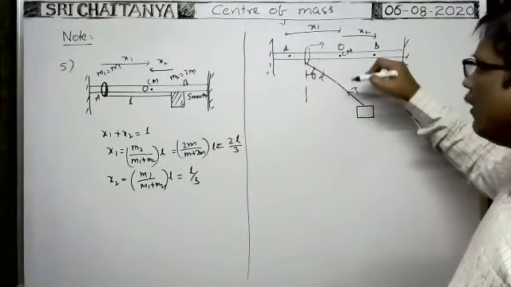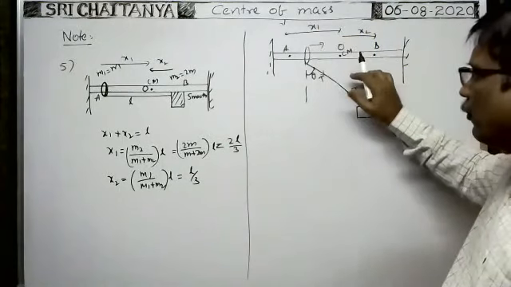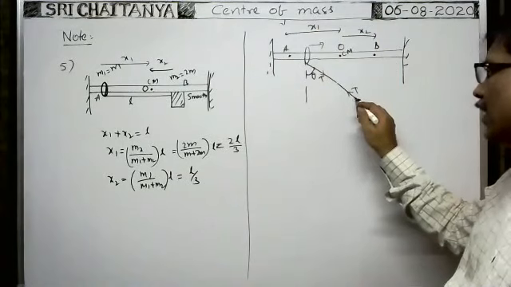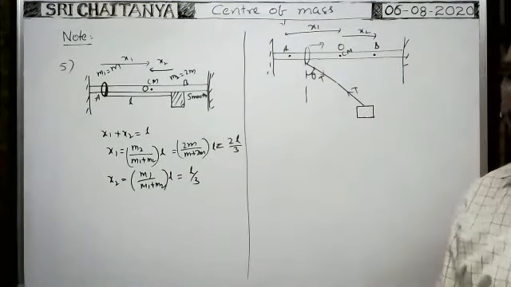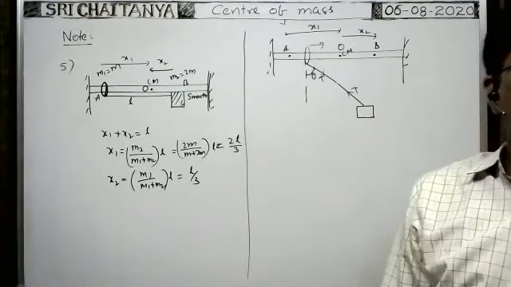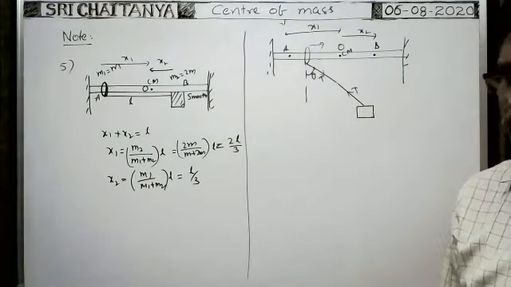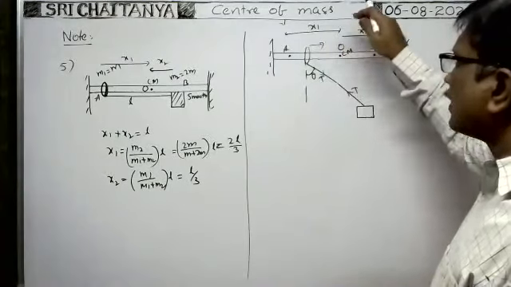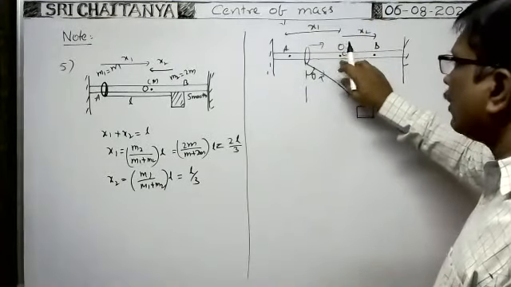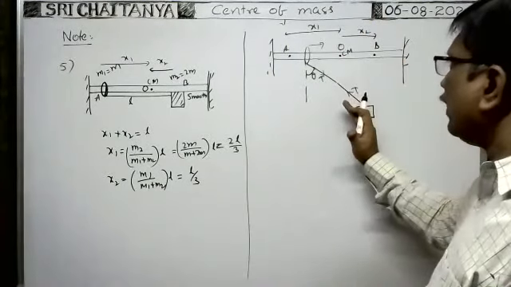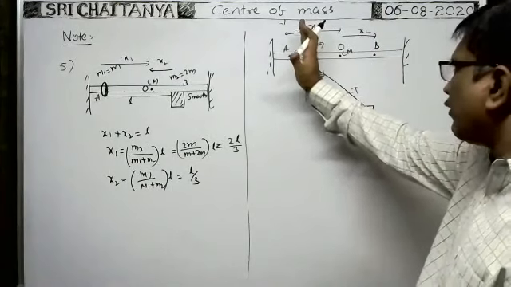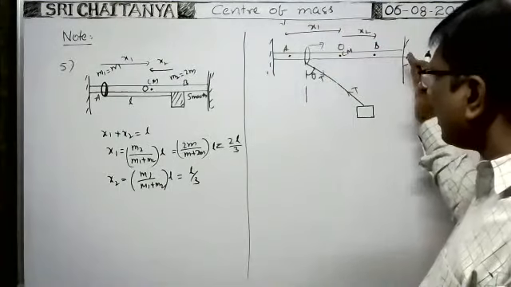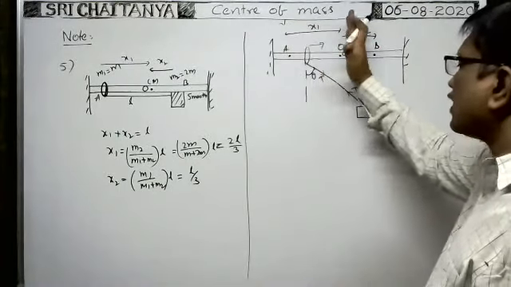The block exerts some force on the ring, that is the internal force, or the ring exerts the force on the block with the string, that is the tension, that is the internal force. Because internal force does not alter the state of the center of mass. So in the horizontal direction no force acts on this, so the center of mass position does not change. Therefore, if the block comes this way, automatically the ring must move this way, because for the center of mass to remain at the same position, whenever the block comes in this direction, the ring moves in this direction.